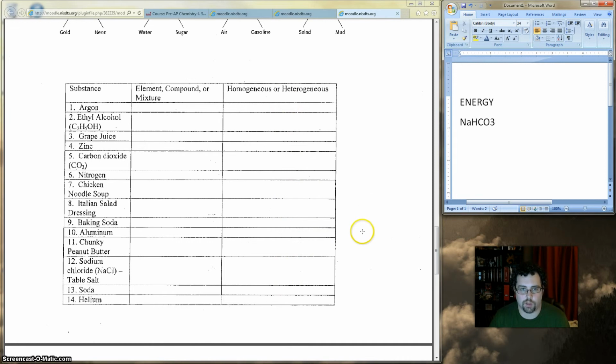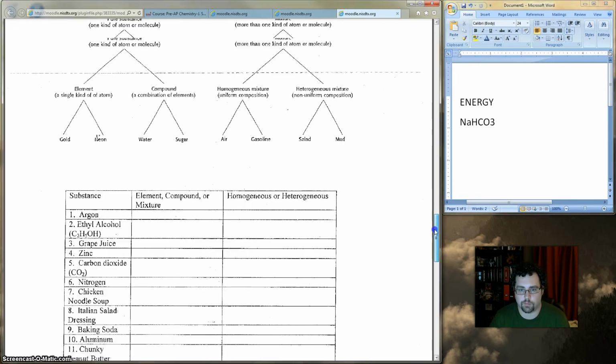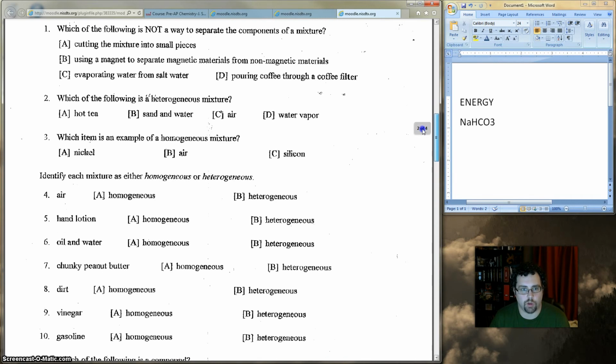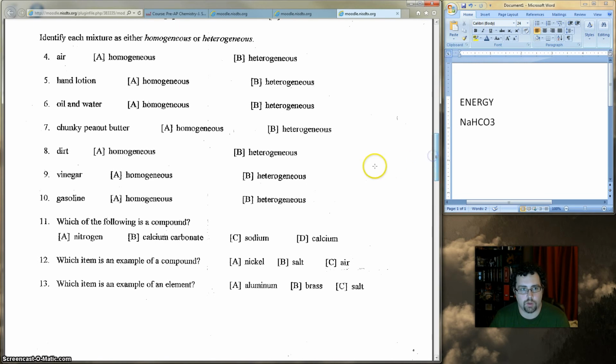On the back of this assignment sheet, it looks like this. You just have some general questions over elements, compounds, and mixtures. These should be pretty simple and shouldn't take you very much time. Identify each mixture as either homogeneous or heterogeneous. I wanted to point this one out because this throws people sometimes depending on what the mixture is.